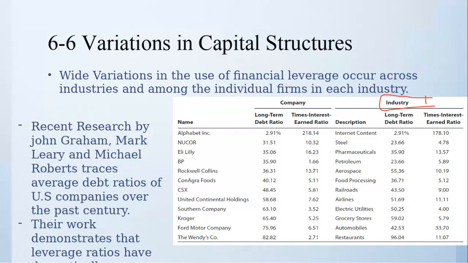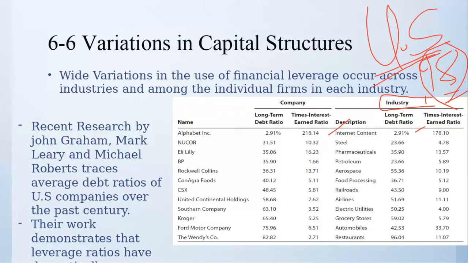Usually, if the company is related to internet content, its debt is 2 and its equity is 98. Its debt is only 2%. These examples are from the United States. As you are international students, we all know that we do not have proper research data in our country, so we usually take the best examples, and those definitely come from the US.